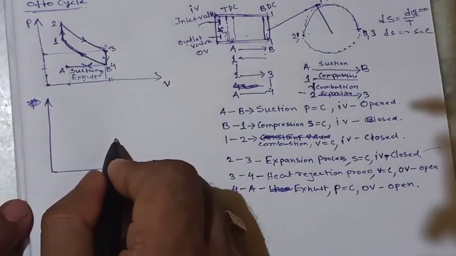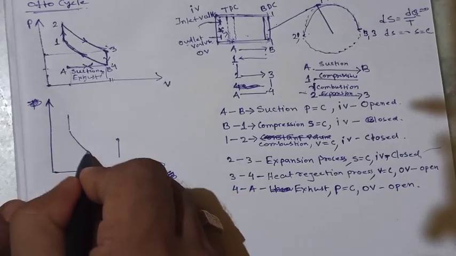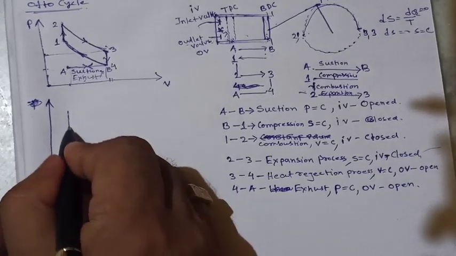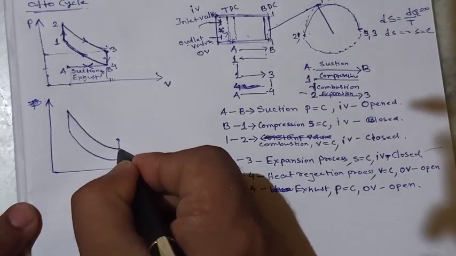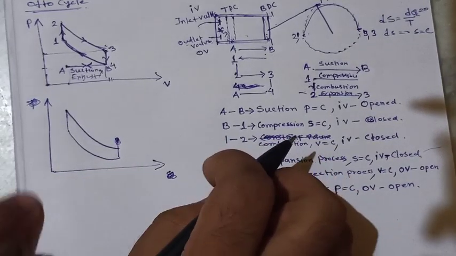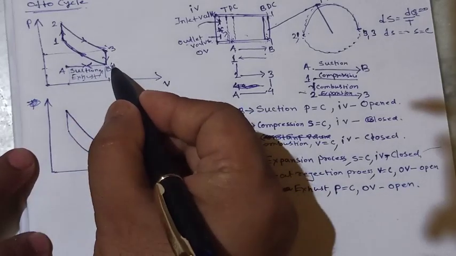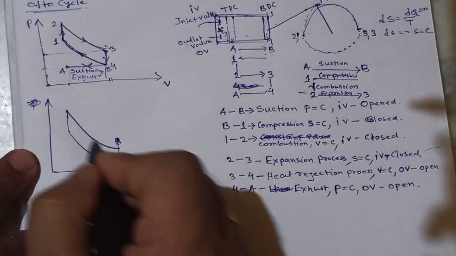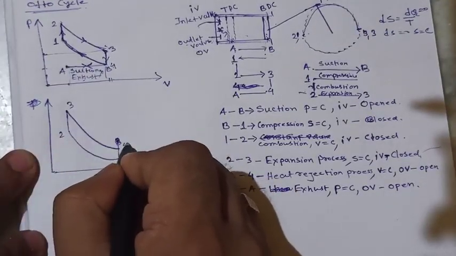So this line will be like that. I have written this point as 1, this point as 2, this point as 3, and this point as 4.